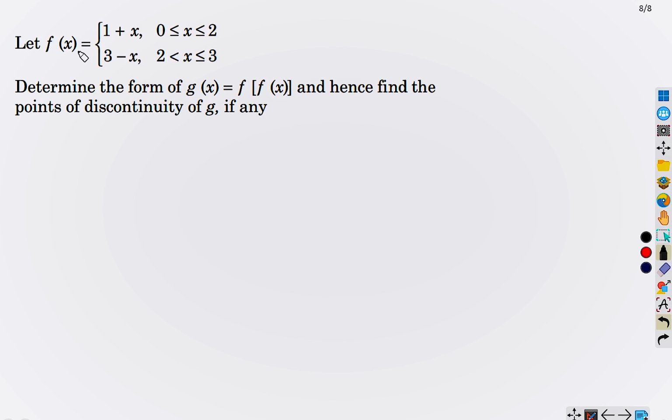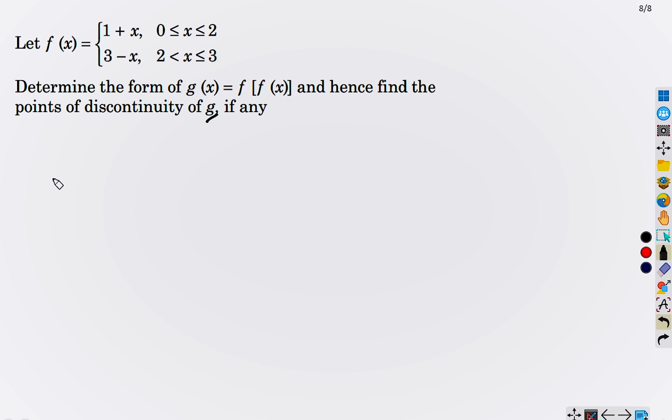Given a function f(x) which is defined in this way, and g(x) is the composite function f of f(x), we have to find the discontinuities of this function g. So what we are going to do first is define the function, and after that we will investigate its discontinuity.